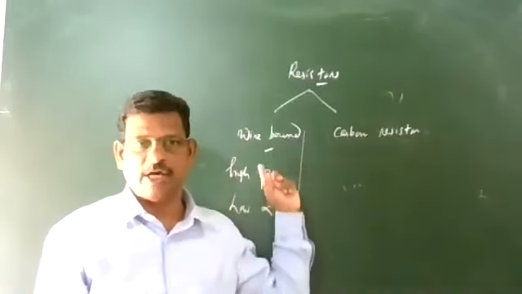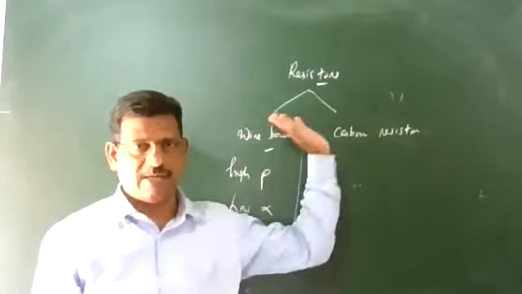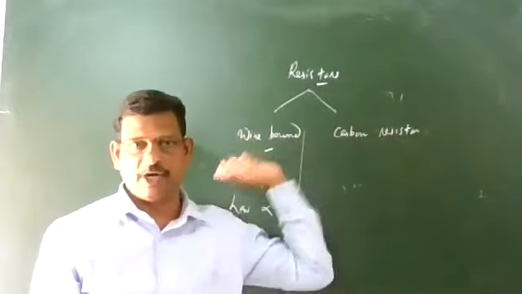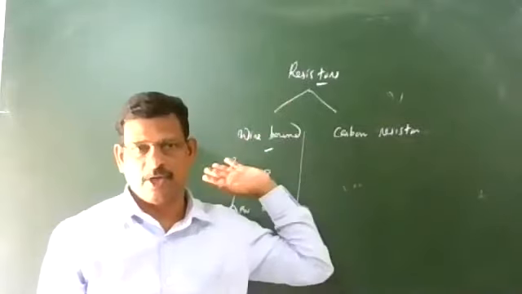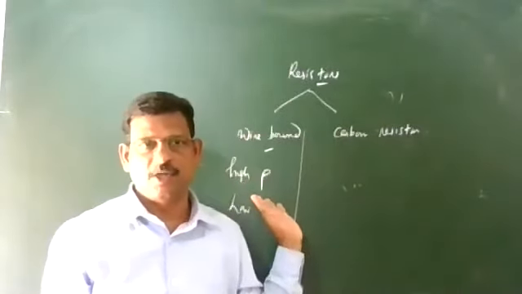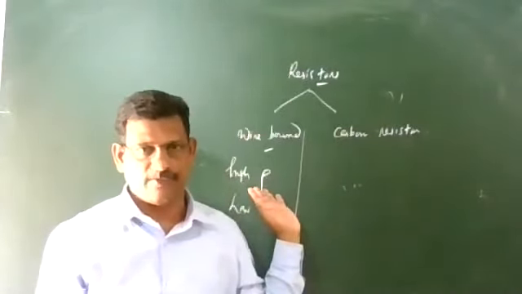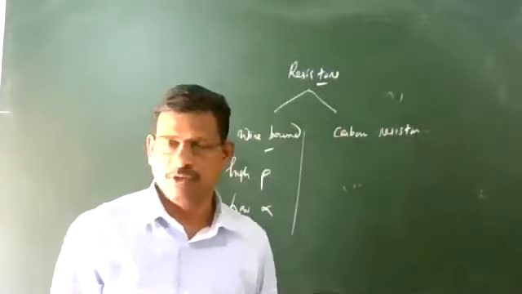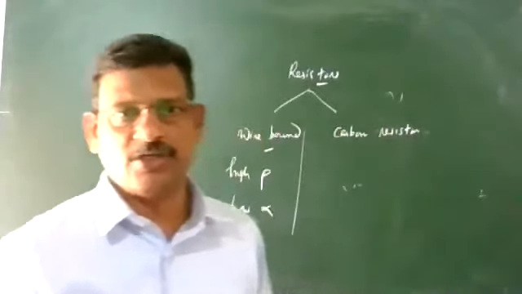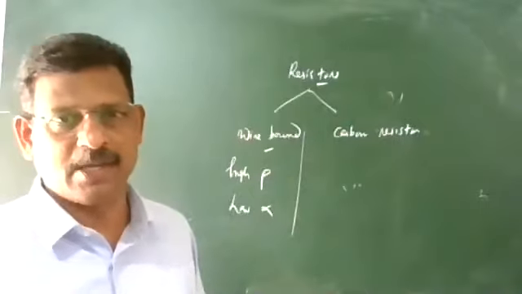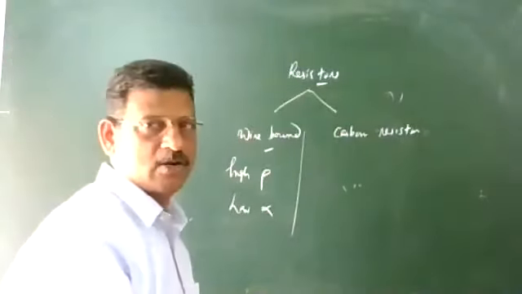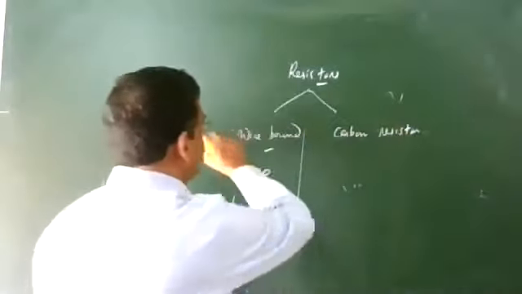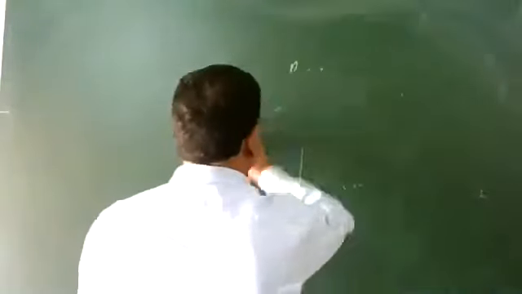So they are called wire bound types. In the lab we see this kind of boxes, meter bridge wire, potentiometer wire, etc. Carbon resistors are used in electronic and electrical industries, and any kind of value can be calculated by using the color code. The color code is extra knowledge you can learn about carbon resistors.